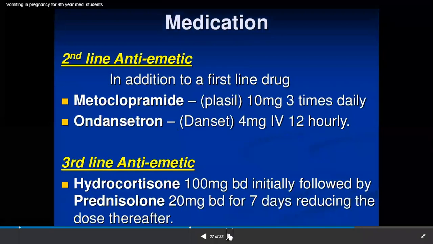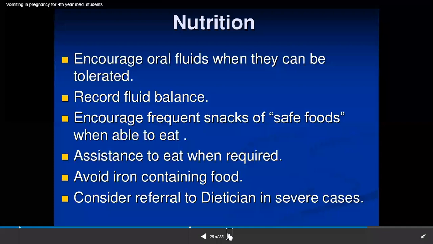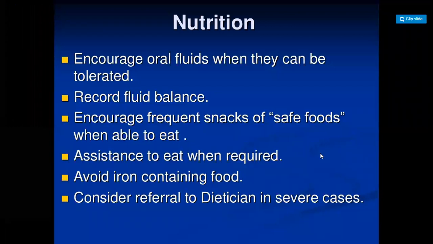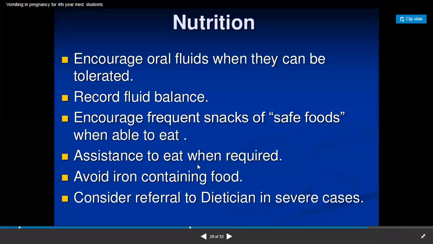Then there is a second and third line anti-emetic. Increase oral fluids when they can be tolerated and record fluid balance, that is how much input, how much output. Increase frequent snacks of safe foods, if she is able to take them. Safe foods means simple dal rice, not much spicy, no additional flavors, or assistance to eat when required. If you feel she is able to eat, give it. Then avoid iron containing food. Then consider referral to a dietitian. If there are severe cases, you have to advise a dietitian.